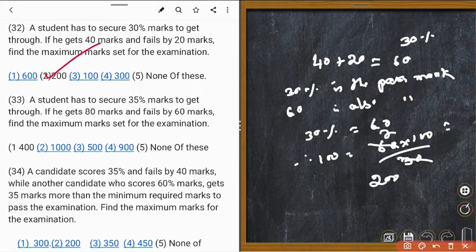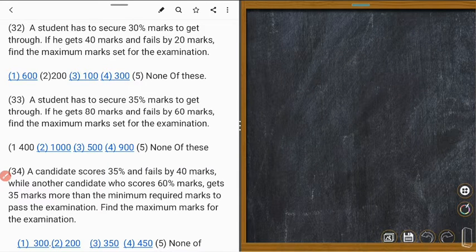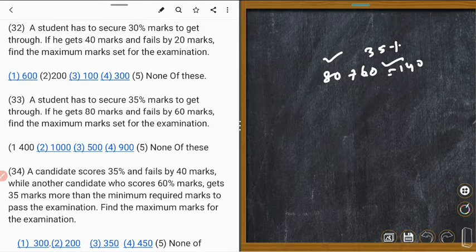Next one: a student has to secure 35% marks to get through. The pass percent is 35. If he gets 80 marks and fails by 60 marks, 80 plus 60, this is the secured mark, this is the failed mark. So the total pass mark is equal to 140. Could you understand? 140 is the pass mark, 35% is the pass percentage. Both are the same.